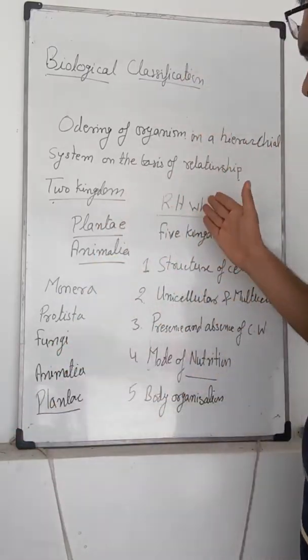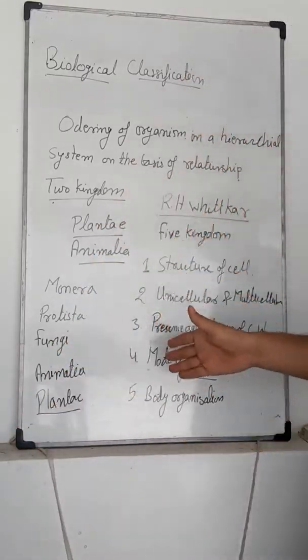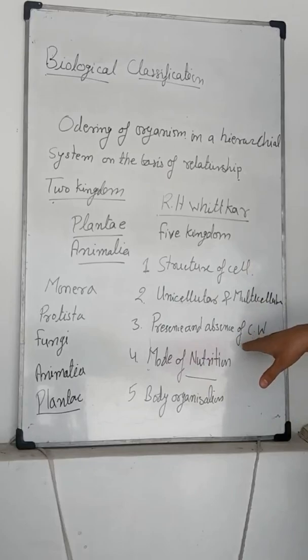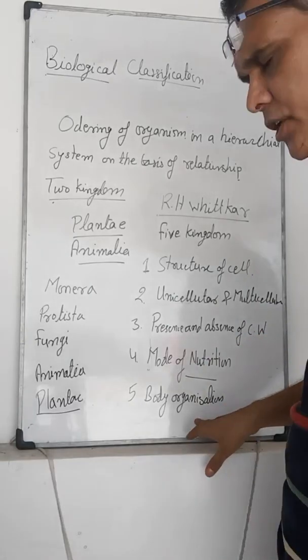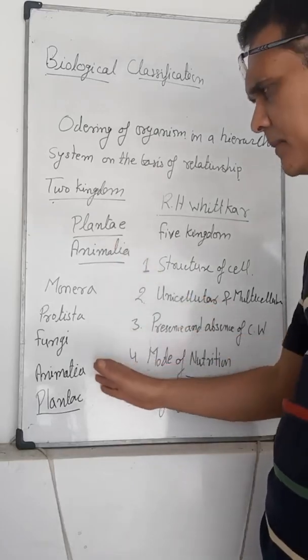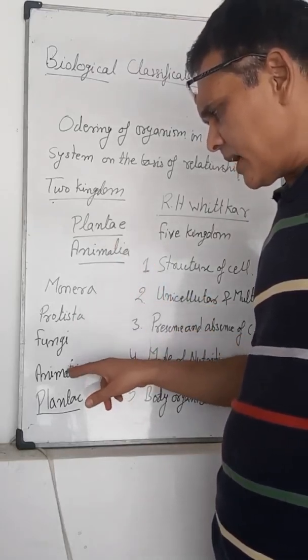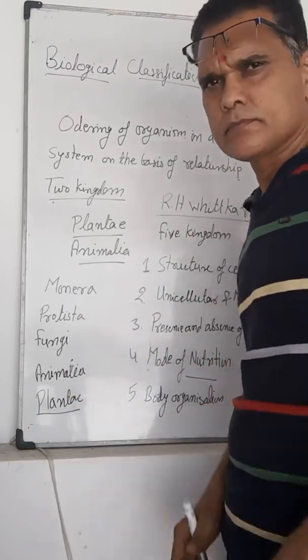So R.H. Whittaker classified all the organisms on the basis of these five characters: structure of cell, unicellular and multicellular, presence and absence of cell wall, mode of nutrition, and body organization. And these five kingdoms are Monera, Protista, fungi, Animalia, and Plantae.